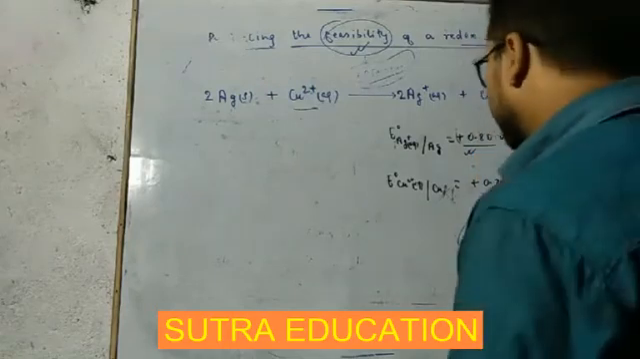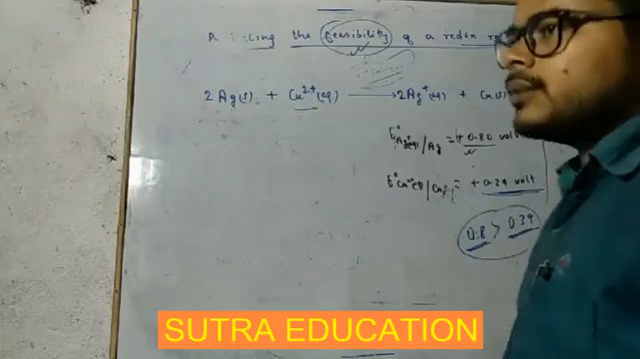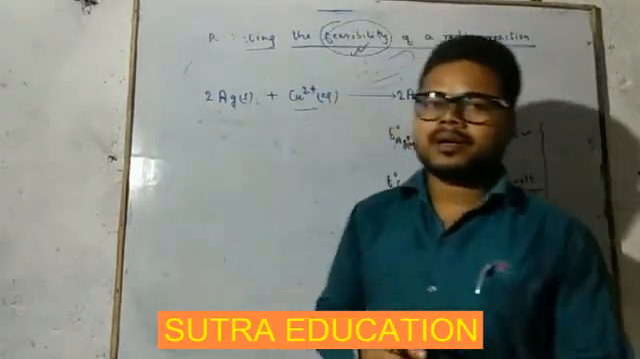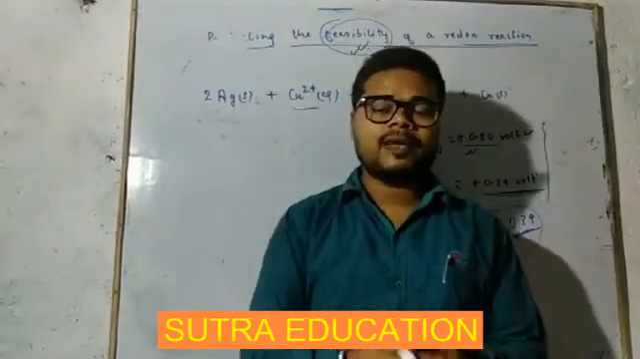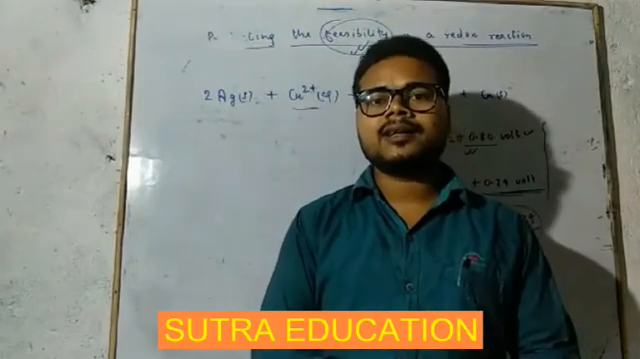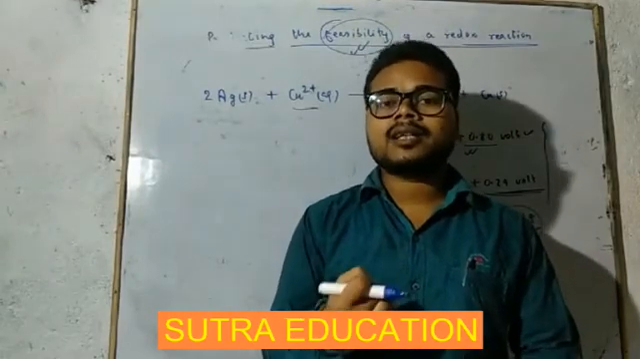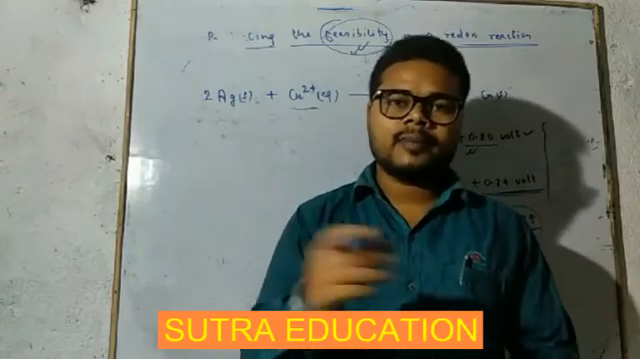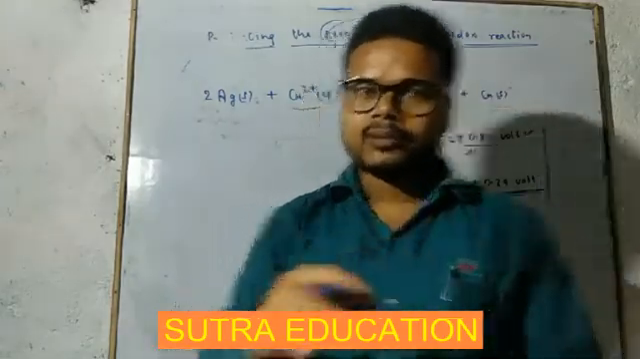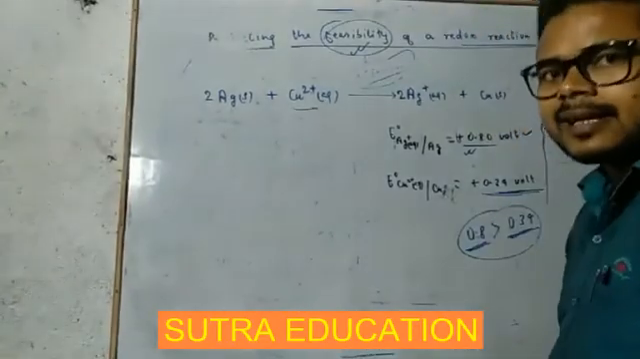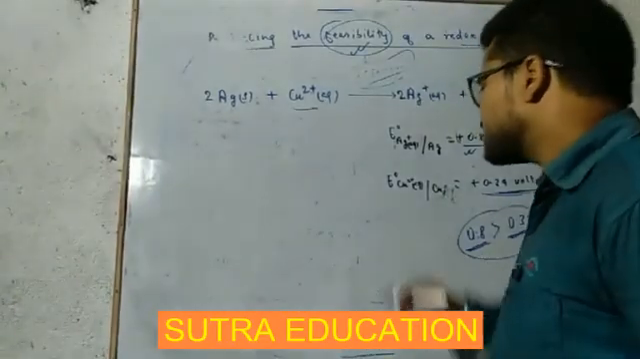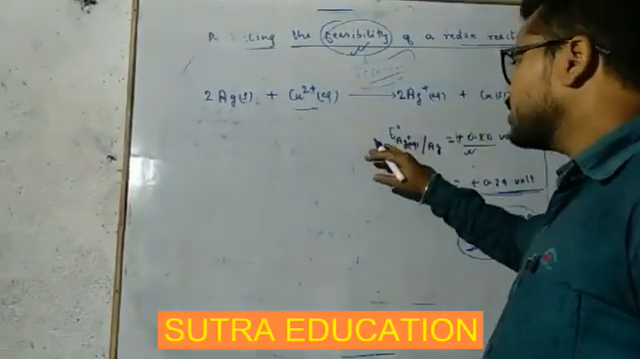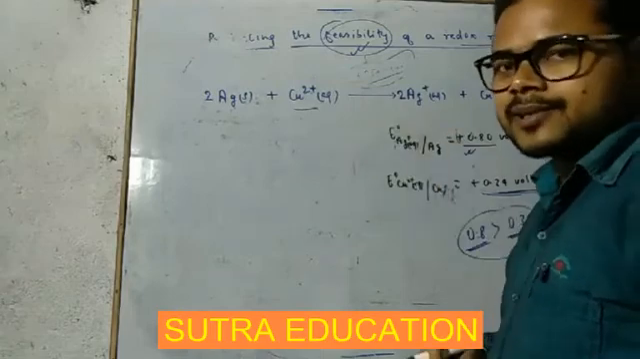Now, I have told you, if we have to check the feasibility of a reaction, then we have to check the electron releasing species is placed below the electron accepting species. Getting this now? Okay.